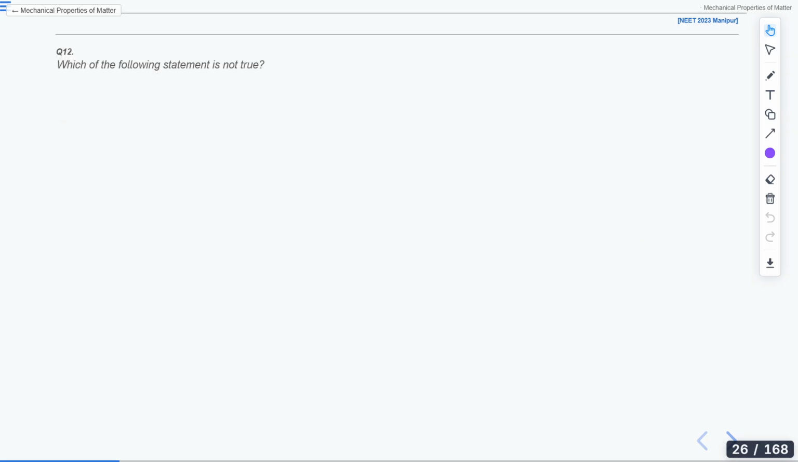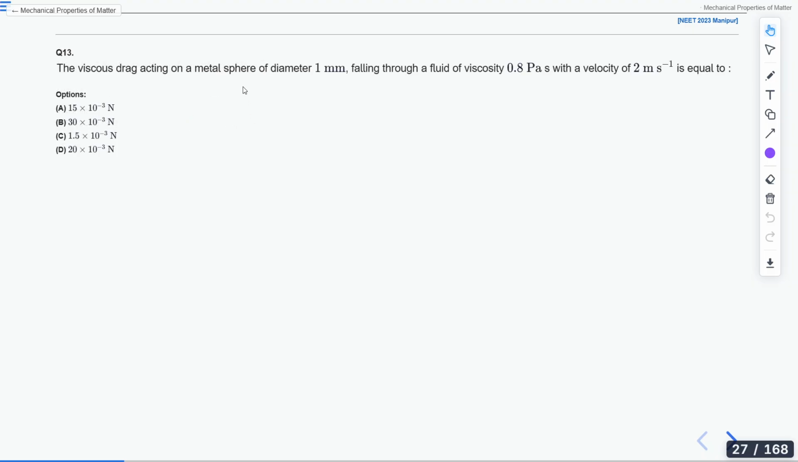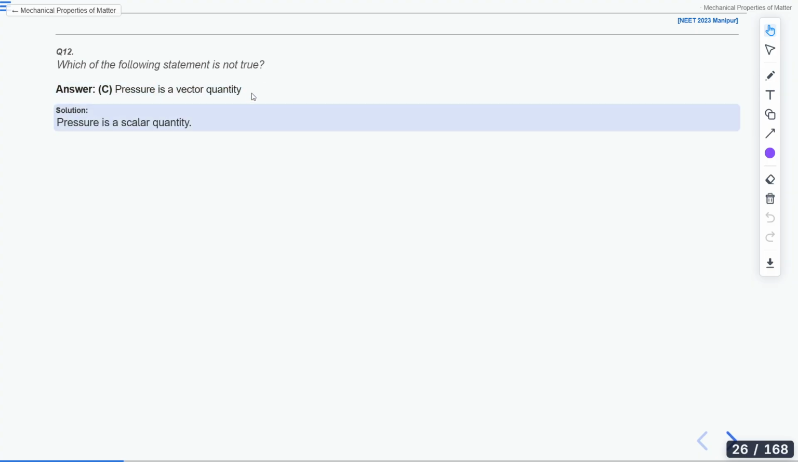Okay, now let's look at the solution of this question. The answer is C, that pressure is a vector quantity, is wrong. Pressure is not a vector quantity, it is a scalar quantity. Make a note of it, it's very important.